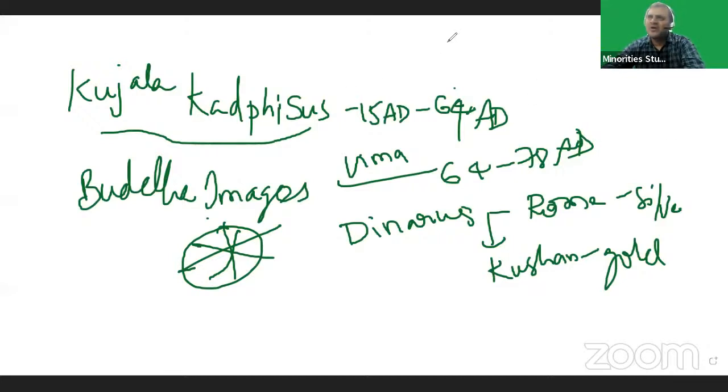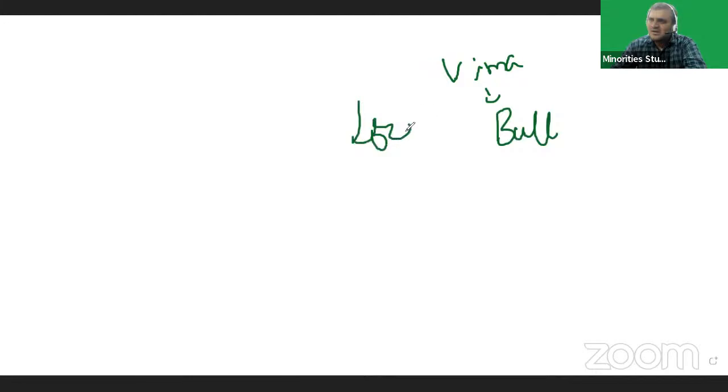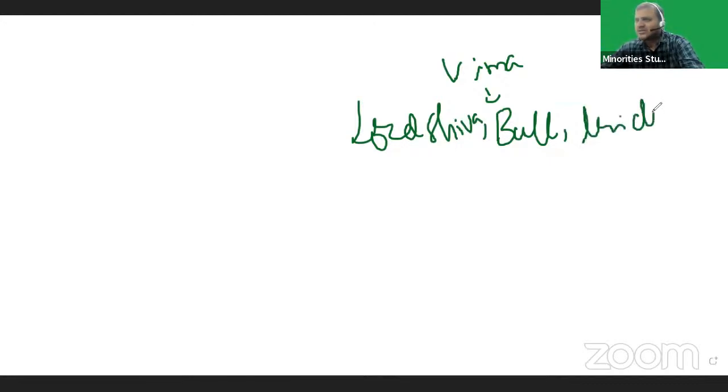Vima gave importance to Shaivism. On his coin, he minted a bull, Lord Shiva, and a trident. Trishul is a Sanskrit word, trident is the English word. Vima minted Lord Shiva and the bull on his coins.